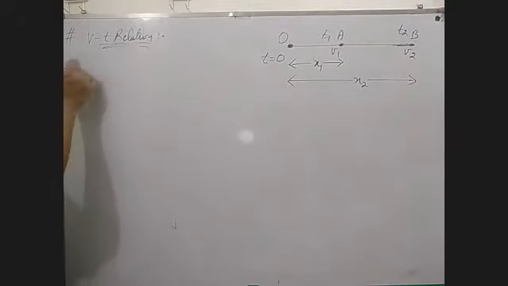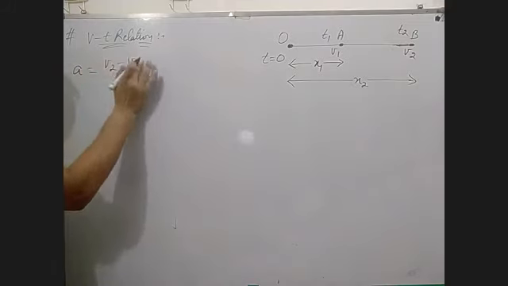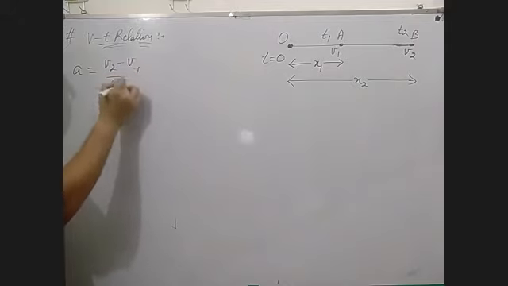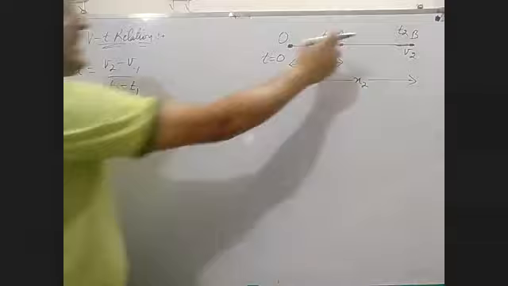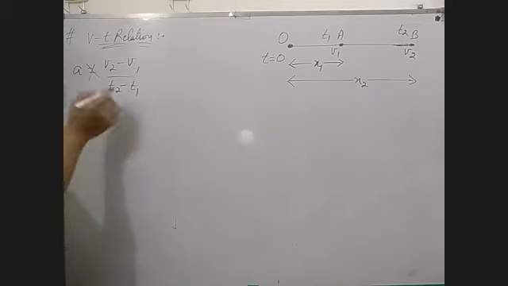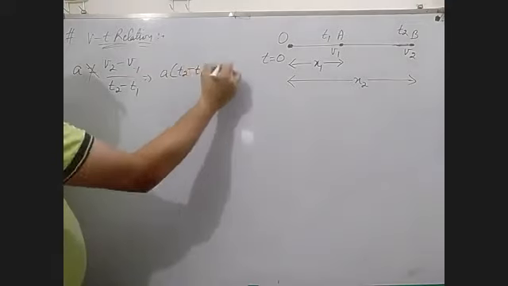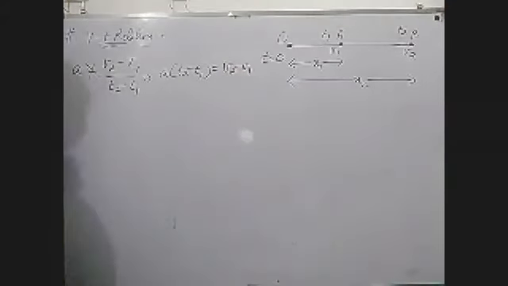Now take the acceleration of the object in this case, for AB. Now acceleration we can take by the formula a equals v2 minus v1 upon t2 minus t1, for A and B. In between these two points A and B, I am taking the formula for acceleration. Now by cross multiplying, this becomes a(t2 minus t1) is equal to v2 minus v1. In this way, we can write this equation.